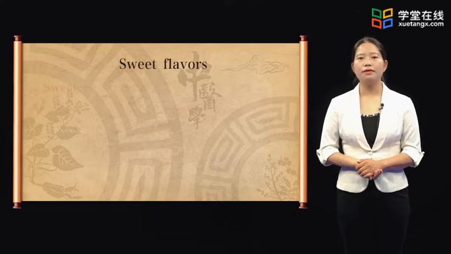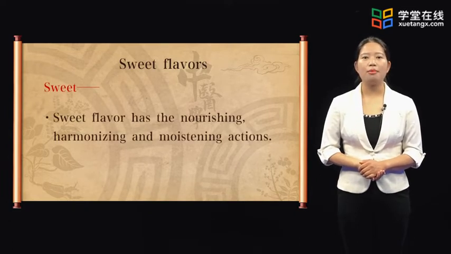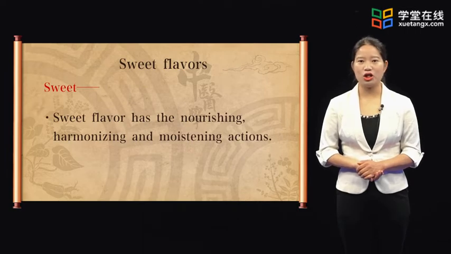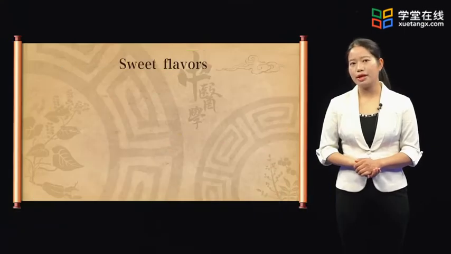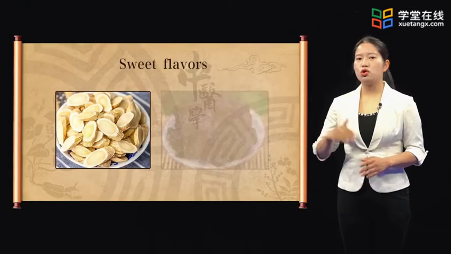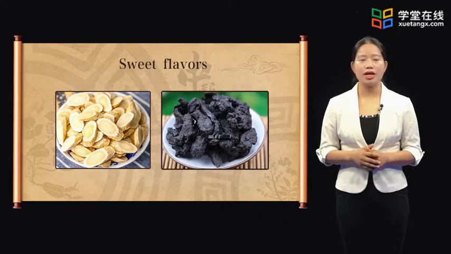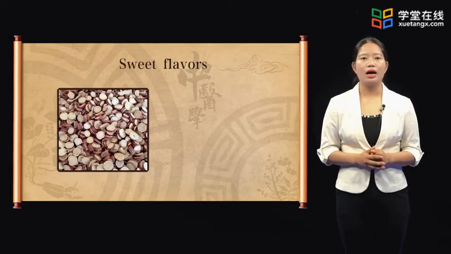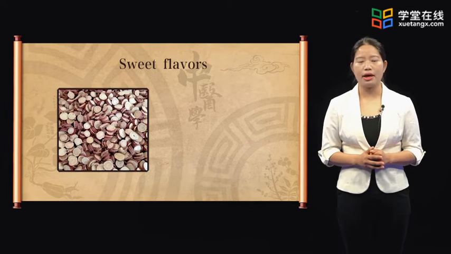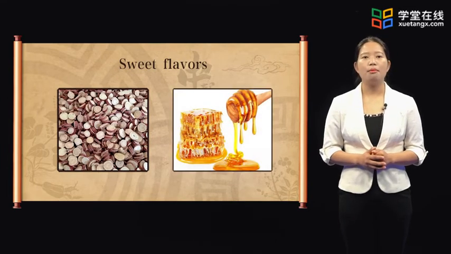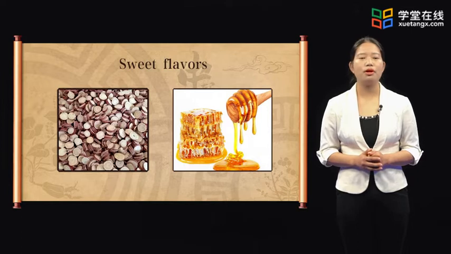Sweet. Sweet flavor has the nourishing, harmonizing, and moistening action. Herbs that have sweet flavors are indicated for deficiency syndromes, in coordinating between the spleen and stomach, and pain syndromes. For instance, 黄芪 and 熟地黄 have nourishing action. 甘草 can relieve spasm and pain, and 蜂蜜 can moisten the intestine and promote purgation.